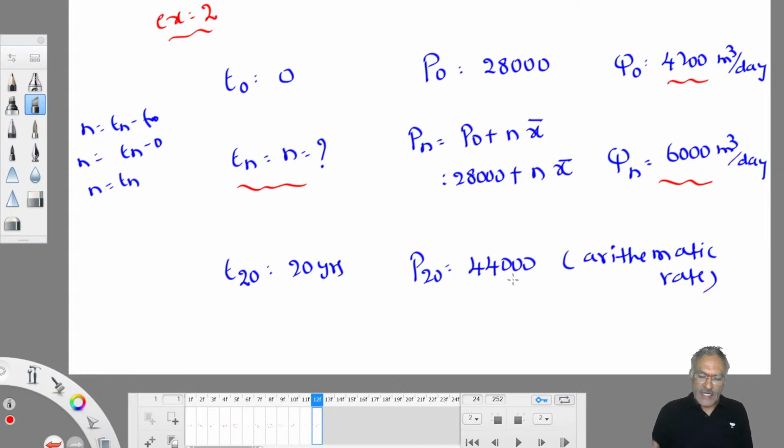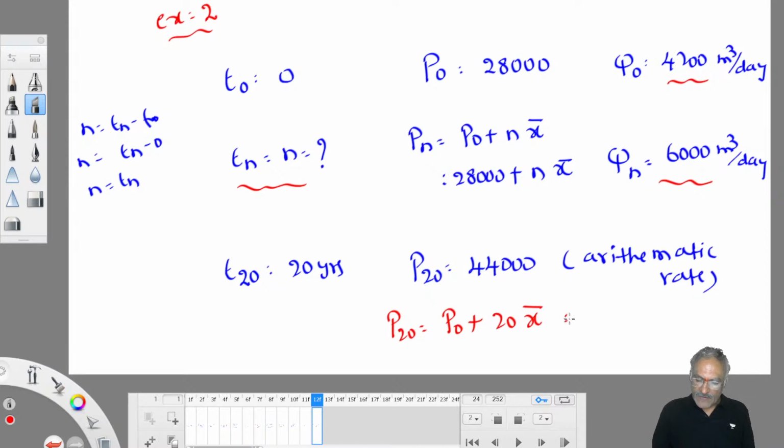In the next 20 years, the population of that community increases to 44,000, increasing at arithmetic rate. That means in the 20 years, if you work out, what is the population forecasting formula for 20 years? It is 20 into x bar. Here I took the 20 in years, therefore x bar is calculated per year. Okay?